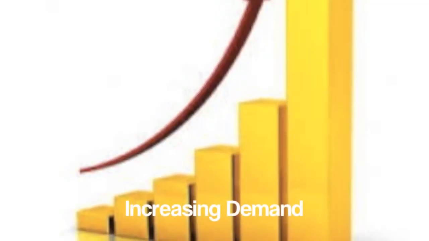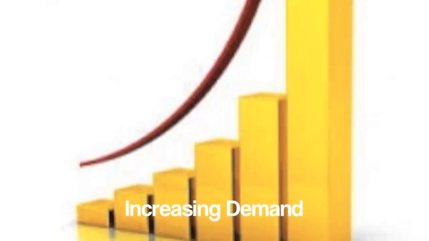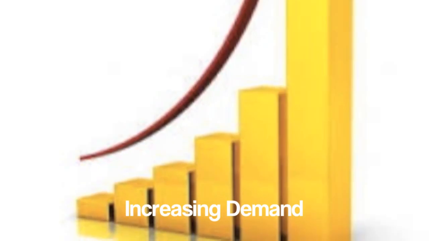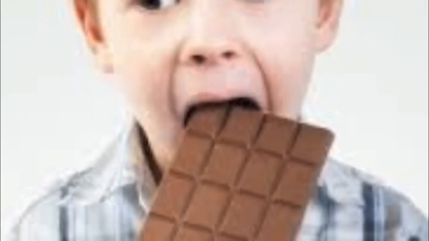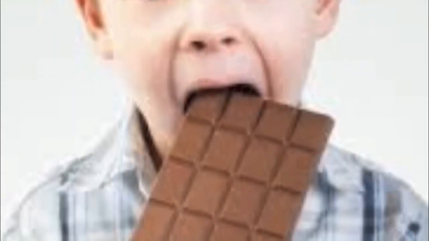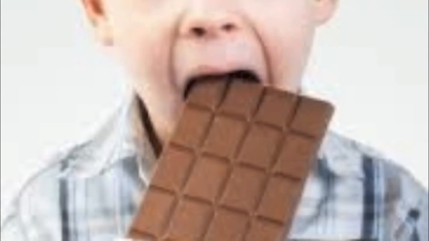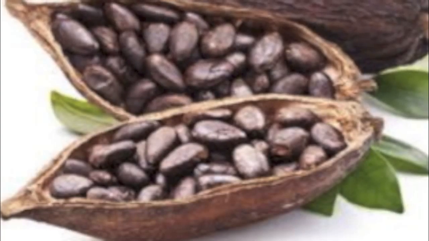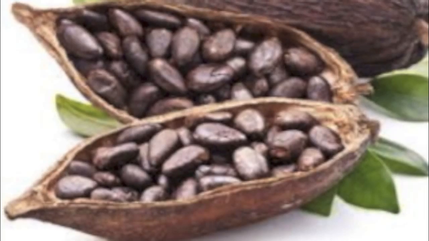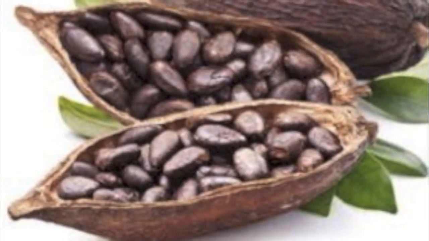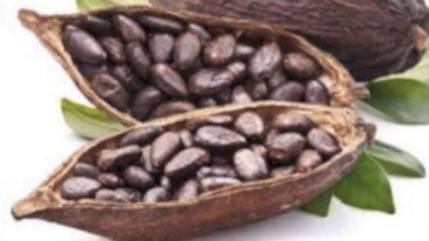A lot of cocoa is needed in order to provide the people with the growing chocolate demand. Humans have eaten chocolate for at least 3,500 years. On average, each American eats 11.7 pounds of chocolate per year. In 1 pound of dark chocolate, 140 cocoa beans are needed. 1 pound of cocoa beans produces only 0.7 pounds of cocoa nibs to make chocolate.